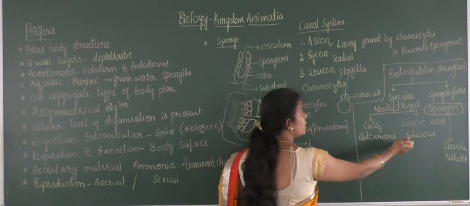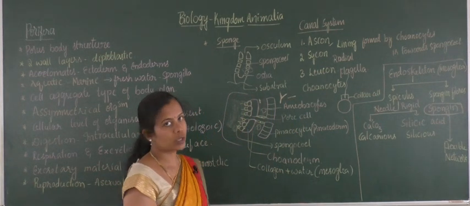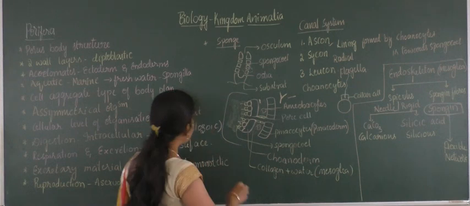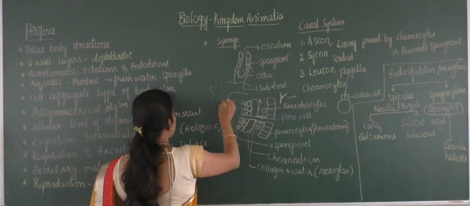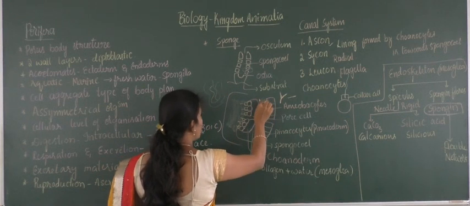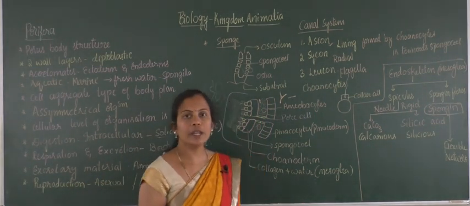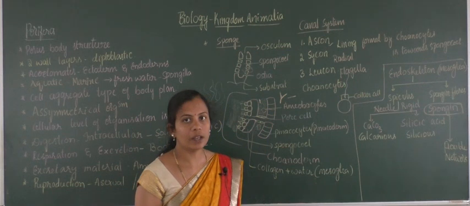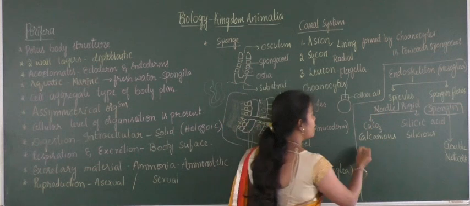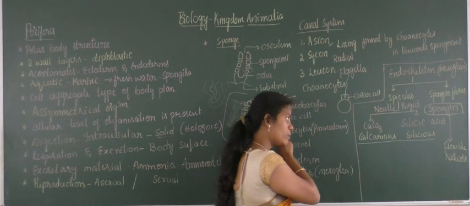Along with this, the flexible network-like spongin fibers, made of spongin protein, form the endoskeleton and are distributed like a network throughout the mesoglial region. So this is about the endoskeleton, and now the reproduction process.